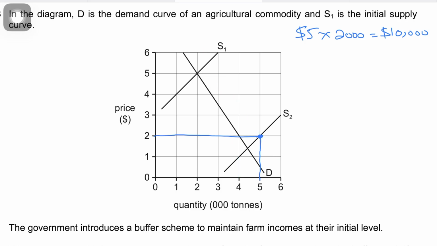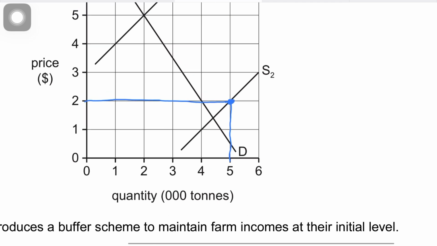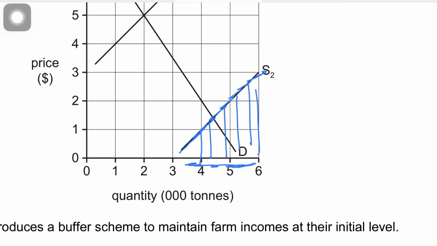This is the supply curve, and all this area represents the potential supply, the possible supplies that could actually happen. So it's obviously 5,000 tons, because at 5,000 tons you can sell at $2, which makes 10,000 as revenue.